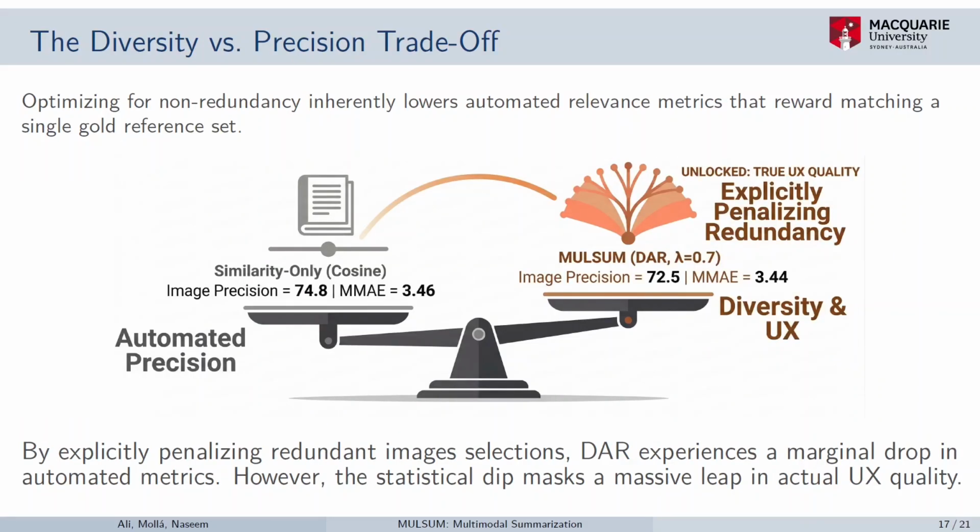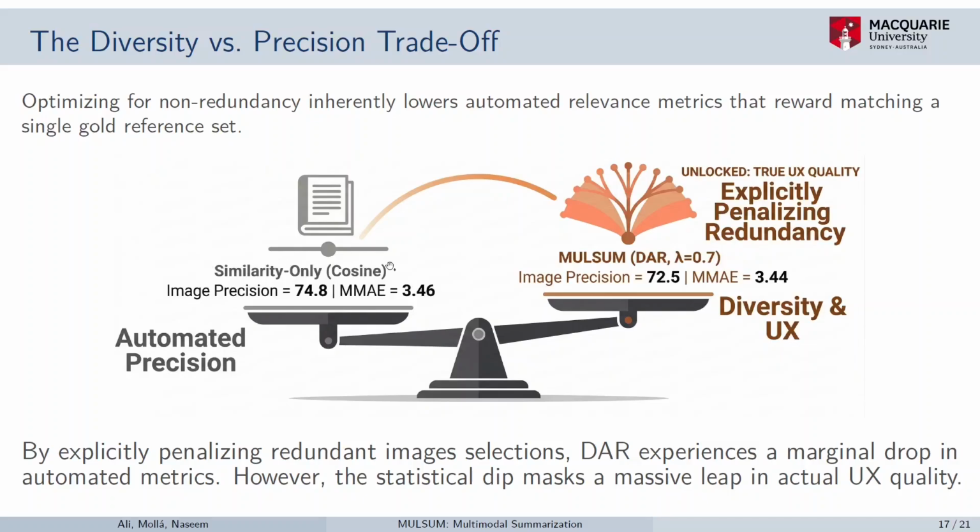Second test we did, we compared the automatic metrics with both approaches. The first approach was similarity only, where we selected the images based purely on similarity. In this test, our goal was to identify whether our additional attribute, diversity, impacts the standard automatic metrics, including image precision and MMAE.